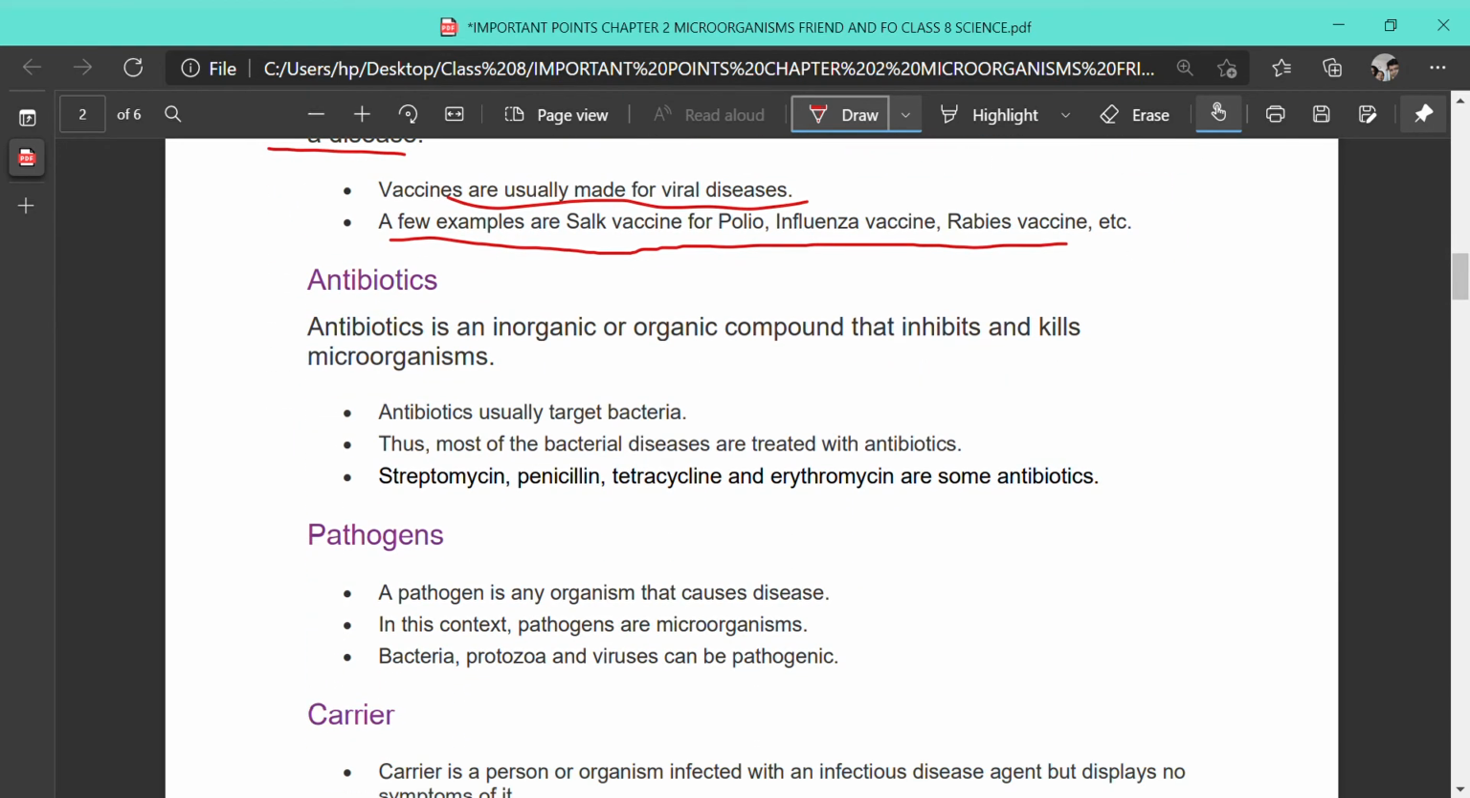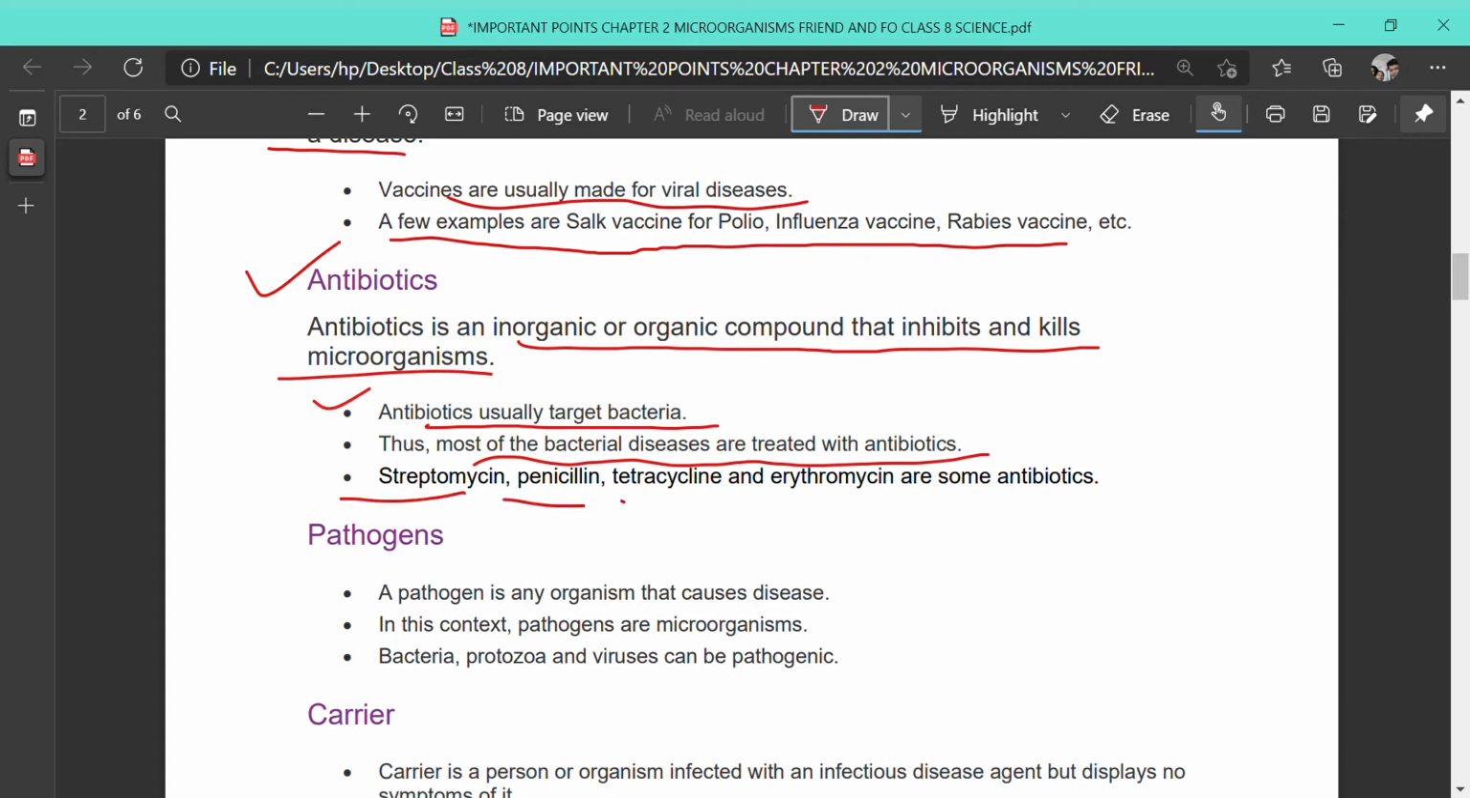Next it is antibiotics. What is an antibiotic? An antibiotic is an inorganic or organic compound that inhibits or kills microorganisms. That is, this compound stops the growth of microorganisms, or even better, kills them. Antibiotics usually target bacteria. So antibiotics are mainly prepared for killing bacteria, not for viruses. For viruses we have to prepare vaccines. Thus most bacterial diseases are treated with antibiotics. Some examples are streptomycin, penicillin, tetracycline and erythromycin.